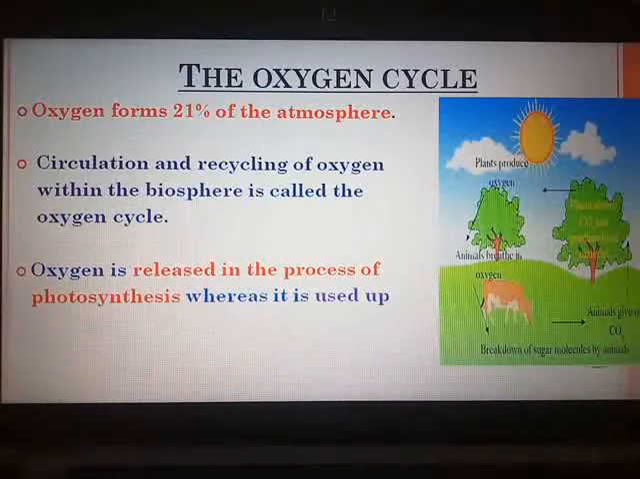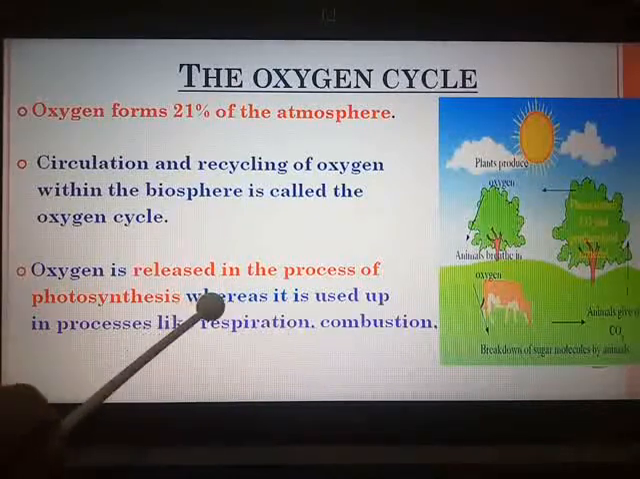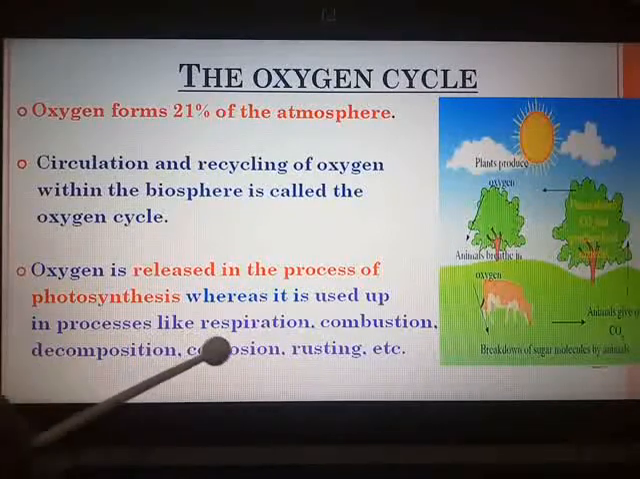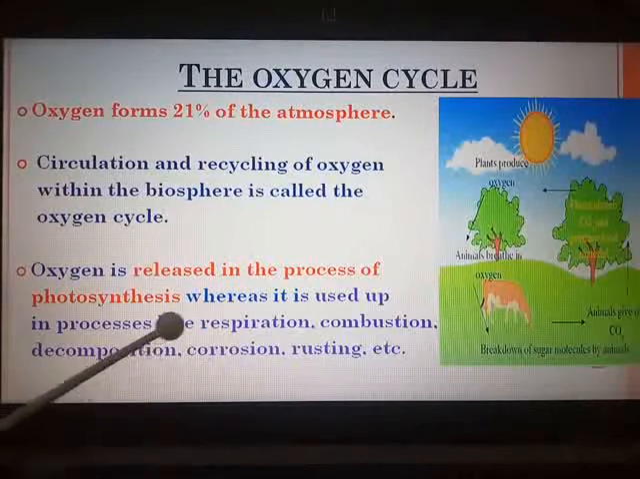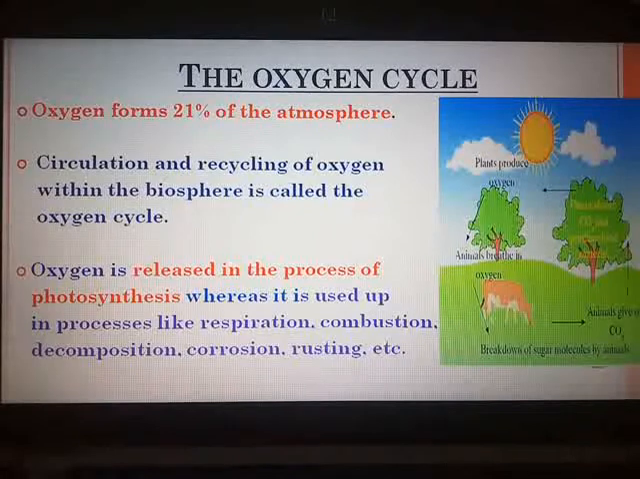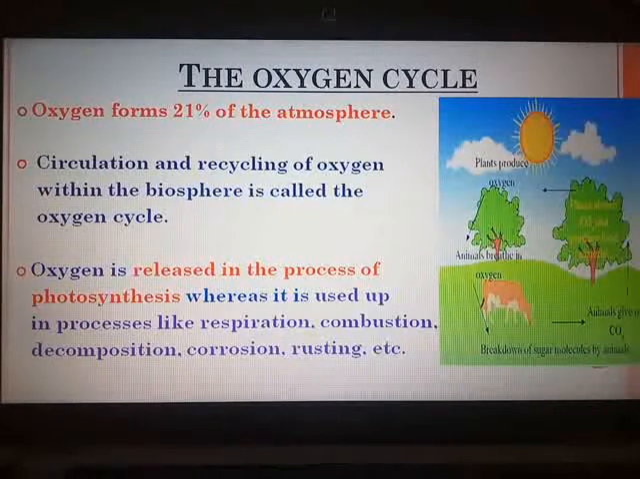Oxygen is released, given out, only and only in the process of photosynthesis, whereas it is used up in different processes like respiration by all living organisms, combustion, that is burning, decomposition, corrosion, you know how iron articles corrode during the rainy season, rusting, etc. Oxygen is used up in more processes, but it is given only and only in one process, that is photosynthesis, and hence the planting of trees is the need of the hour.